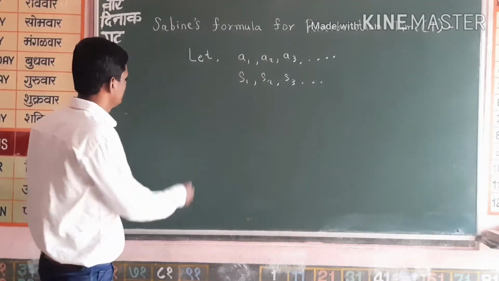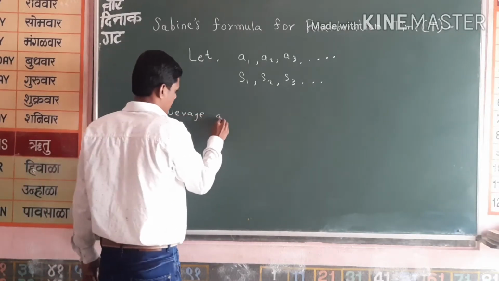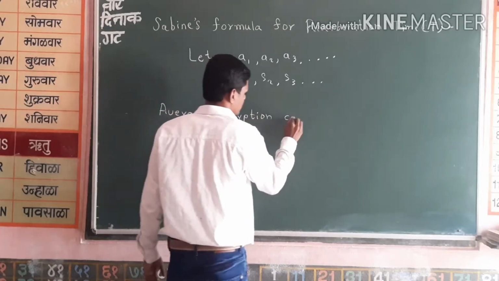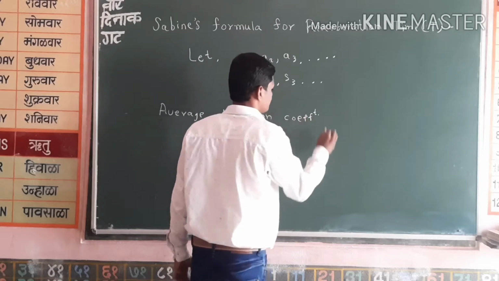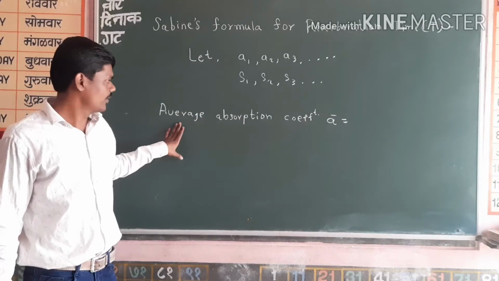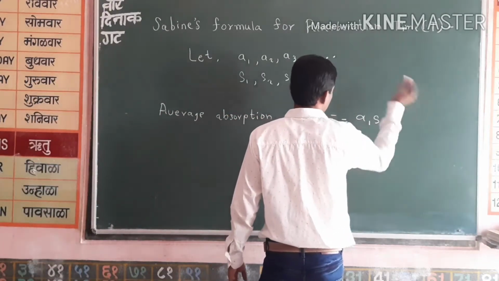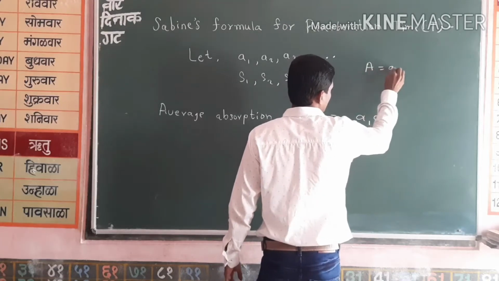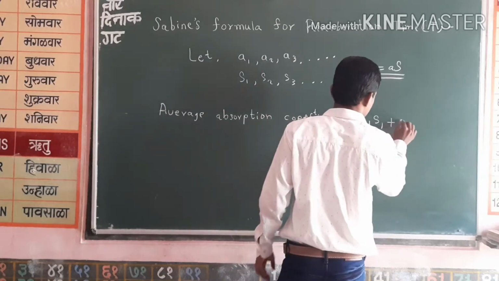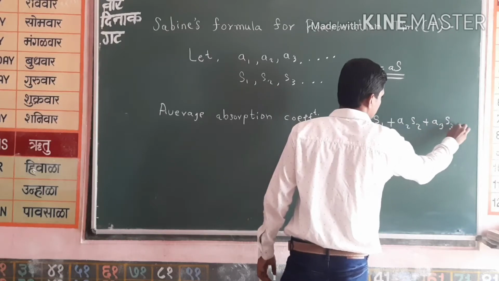Now we can give the average absorption coefficient as A bar is equal to, so we are deriving the average absorption coefficient. So we can write A1 S1. We know the formula, capital A into S, that was the formula for this. Okay. So A1 S1 plus A2 S2 plus A3 S3 and so on.